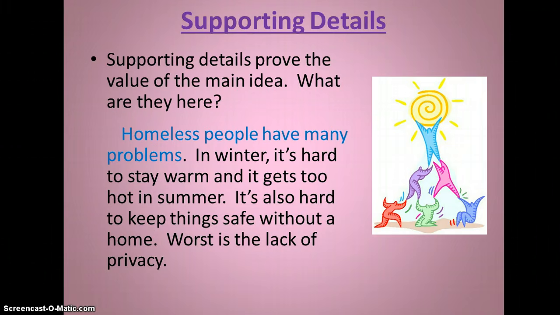Supporting details. Supporting details prove the value of the main idea. What are they here? Let's look through. Keep in mind, supporting details want to support the idea or the opinion that's stated in the topic sentence or the main idea. So we're looking for things within this paragraph that are going to prove that homeless people have many problems. We're probably going to be looking for examples of those problems. Here's our first one. In winter, it's hard to stay warm. And it gets too hot in the summer. So the seasons are obviously something that can cause problems for homeless people.